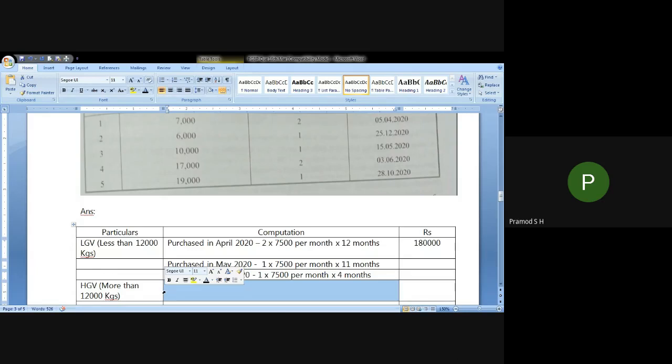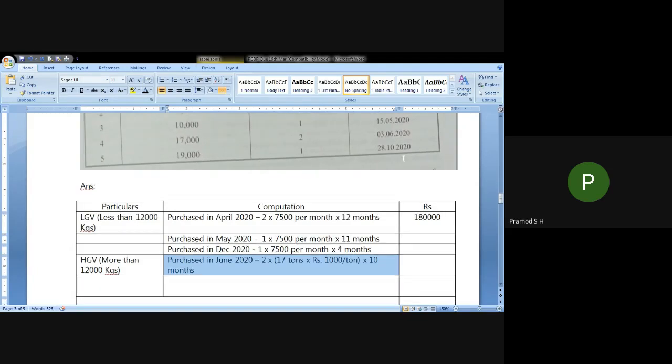So 2 into 17 tons into 1000 per ton into 10 months, since it was purchased in June. Excluding April 2020 and May 2020, you have to consider 10 months.